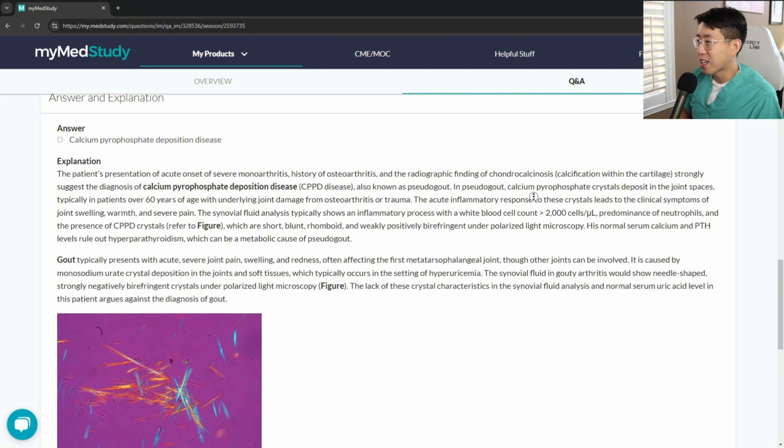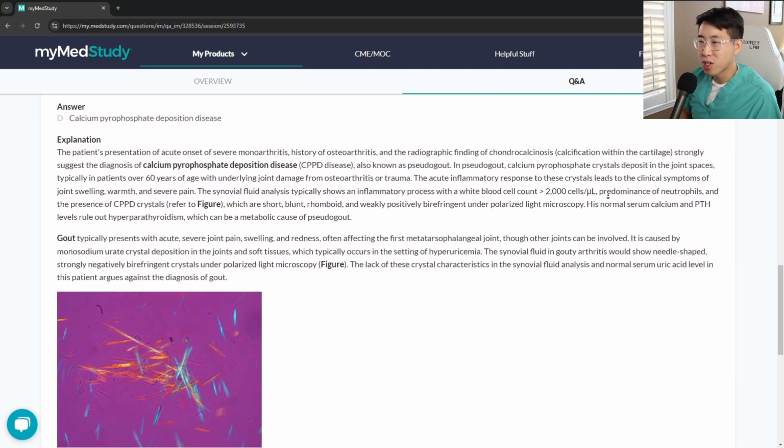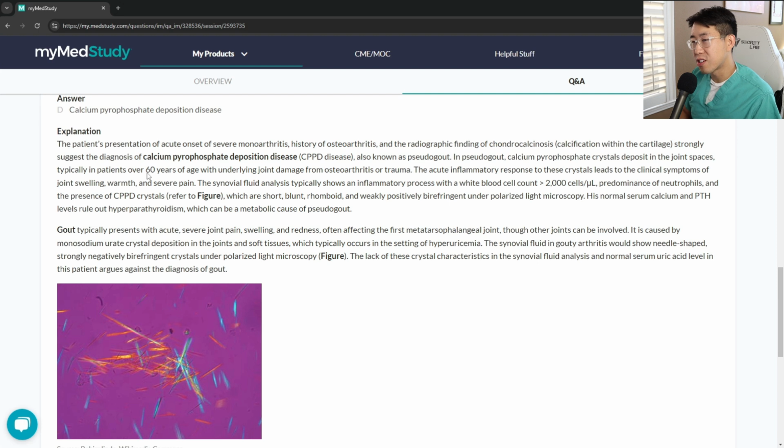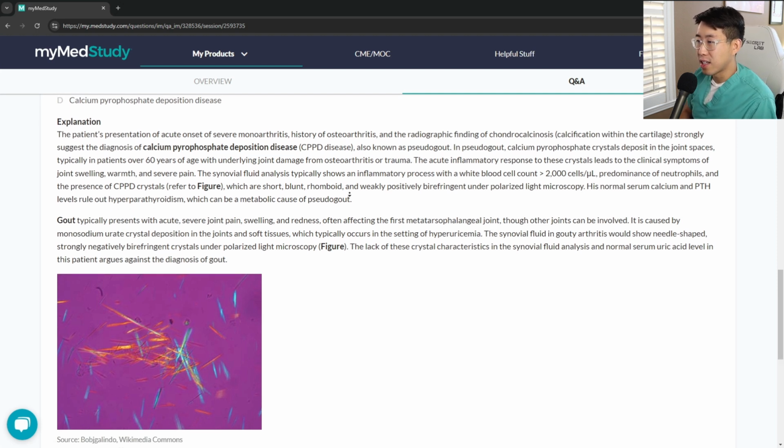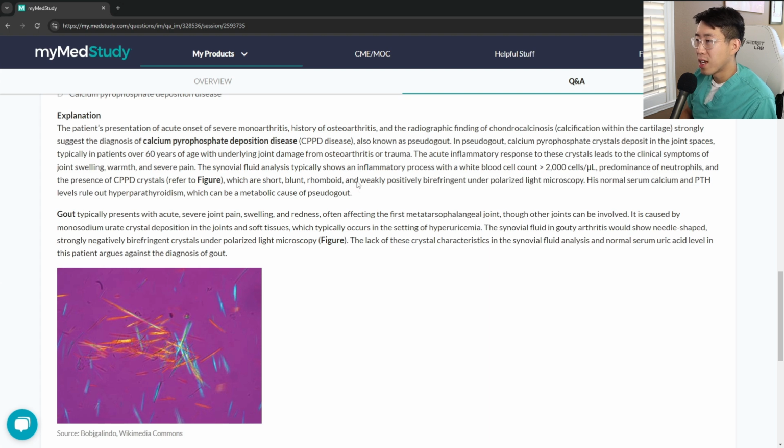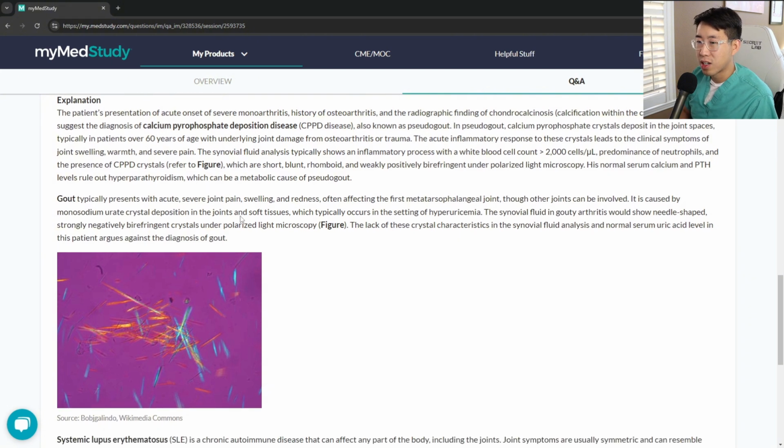So in pseudogout, calcium pyrophosphate crystals deposit in the joint spaces, typically in patients over 60 years of age. Okay, I actually thought it was younger patients, but it's not. You see the short, blunt, rhomboid, and weakly positively birefringent crystals on light microscopy. Normal serum calcium and PTH levels rule out hyperparathyroidism, which can be a metabolic cause of pseudogout. Gout typically presents with the same symptoms, but shows needle-shaped, strongly negatively birefringent crystals under polarized light.